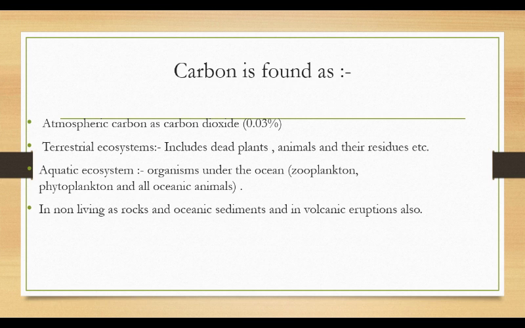Carbon is found in the atmosphere in the gaseous form, which constitutes about 0.03% of the atmospheric gases, right? And it is also present in the terrestrial ecosystem as dead plants and animals. It is present in the aquatic ecosystem as zooplanktons and phytoplanktons, and in the non-living system as rocks, oceanic sediments, and volcanic eruptions.